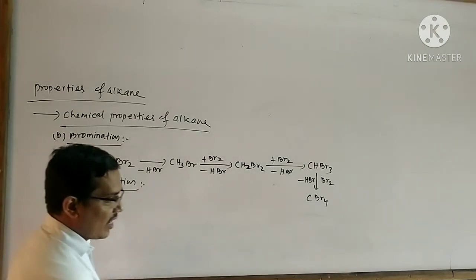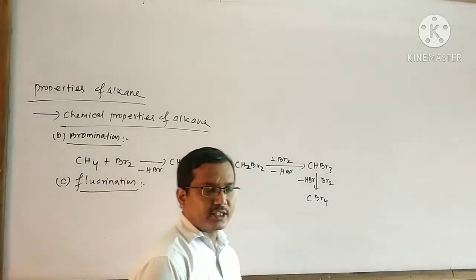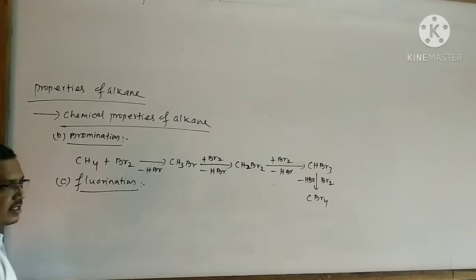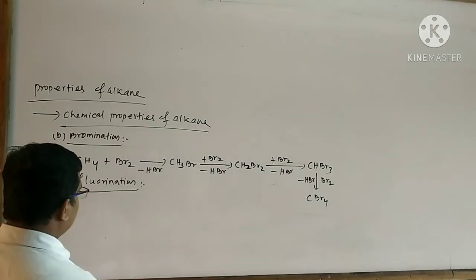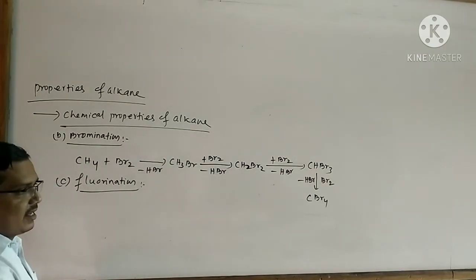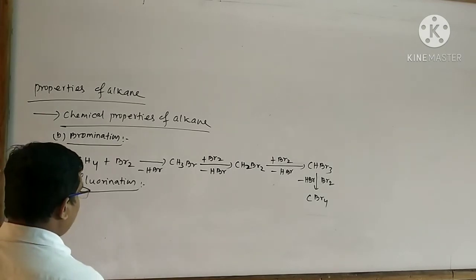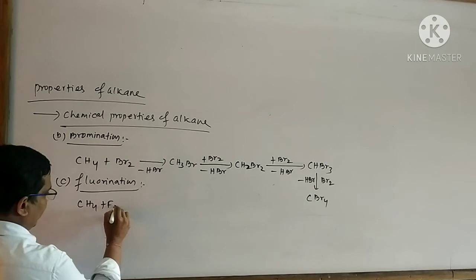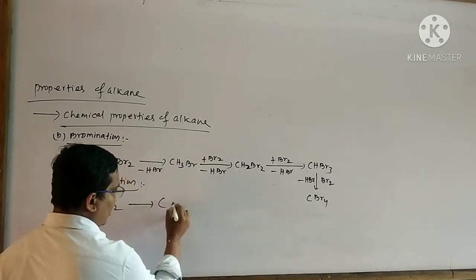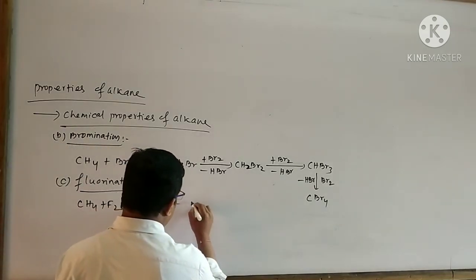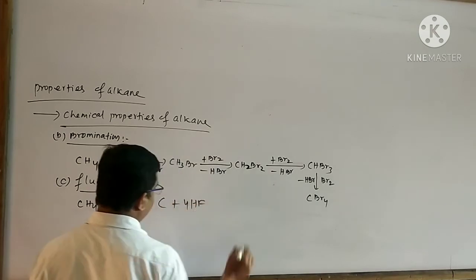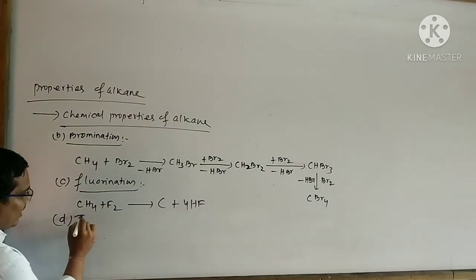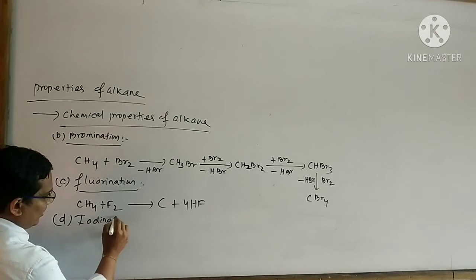Pure fluorine reacts with the alkane explosively, so this type of reaction is very dangerous and it is an example of an uncontrolled reaction. CH4 reacts with the fluorine vigorously to give carbon plus hydrogen fluoride. Next I will explain about the iodination.